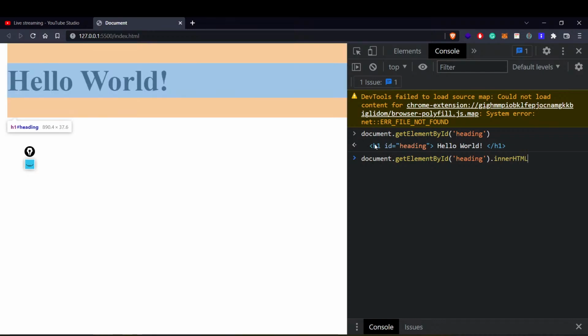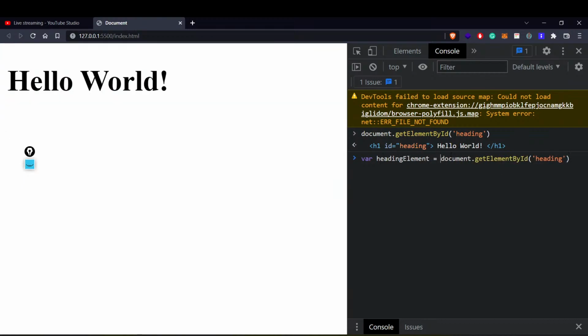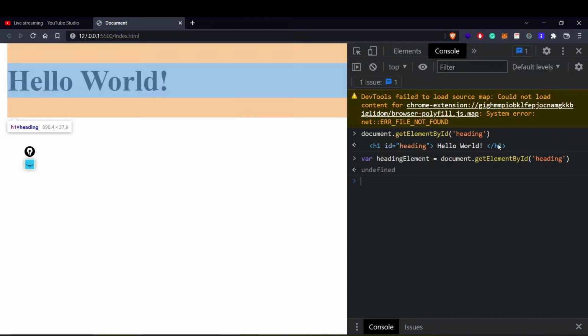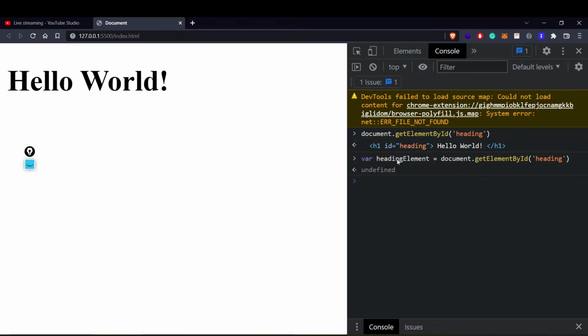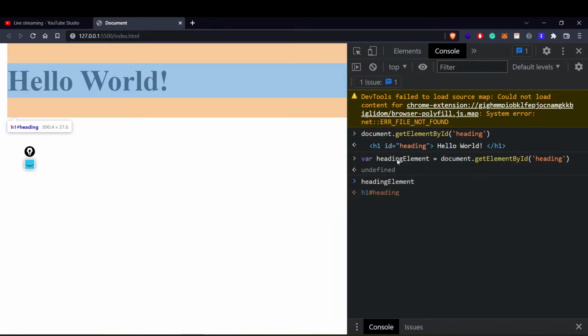Or let's do one thing. Let's save this element in a variable. I hope everyone is clear about variables. Maybe let's say headingElement. Whatever value we are getting here, we are saving in a variable called headingElement. If I try to print headingElement, you will see that I am getting this particular element.